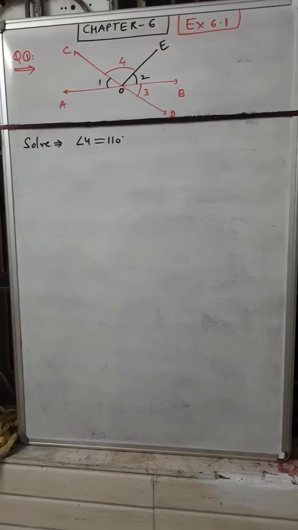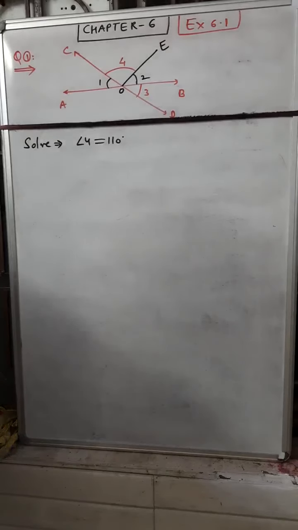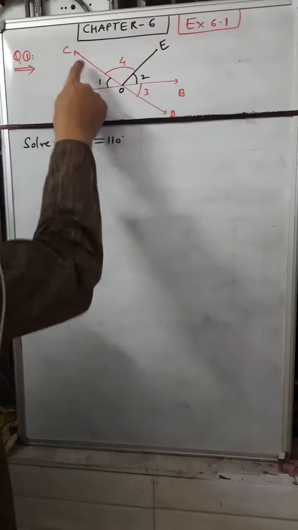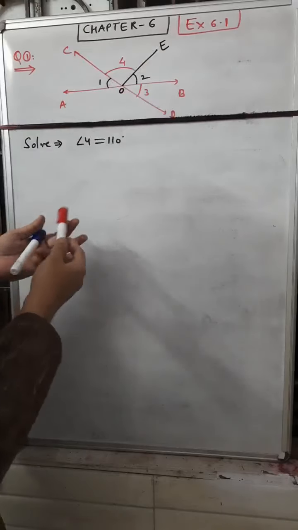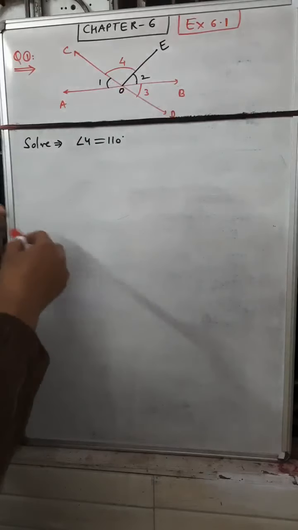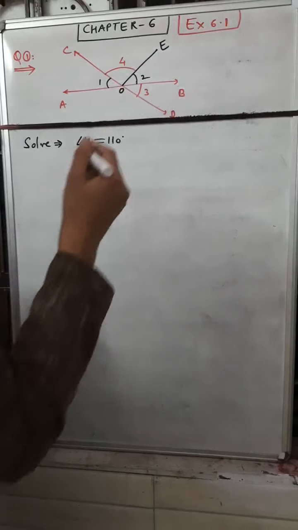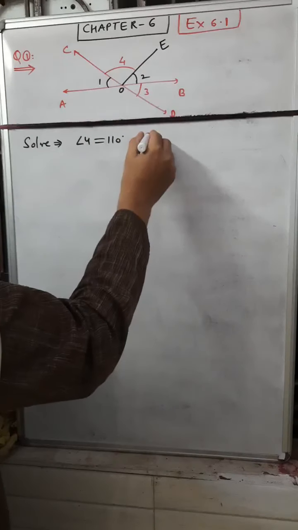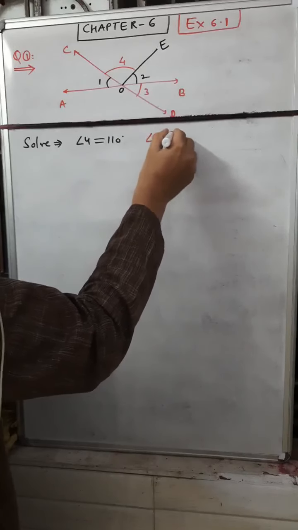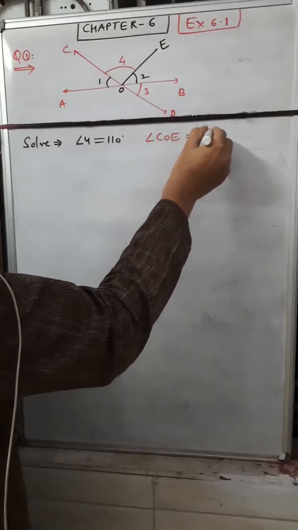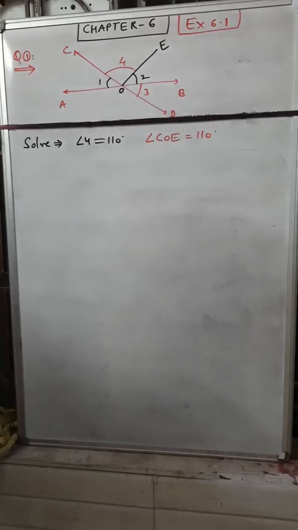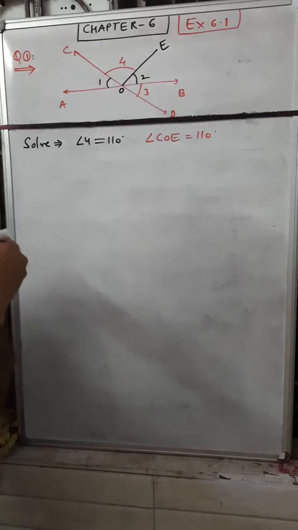So student, now we will try to understand what is called a reflex angle. We have calculated angle COE, which is equal to angle 4, 110 degrees. But we need to find the reflex angle.